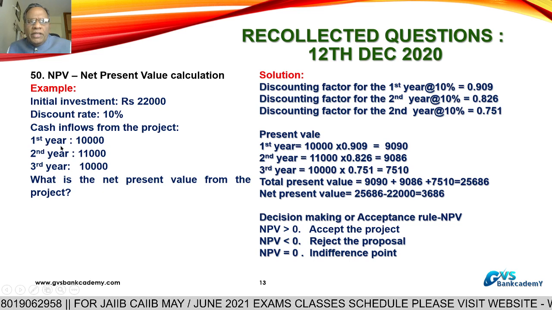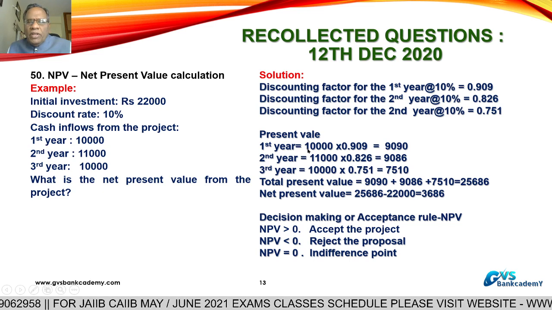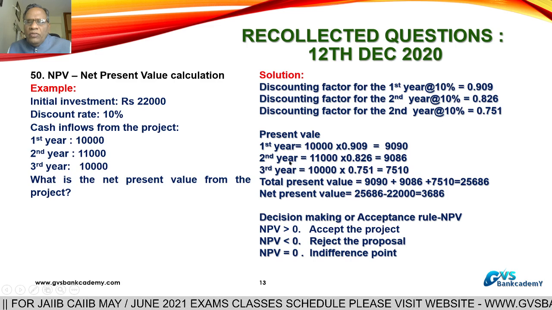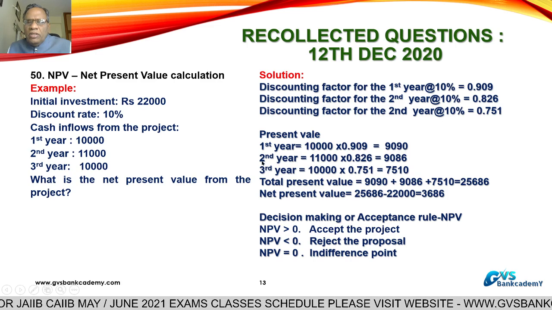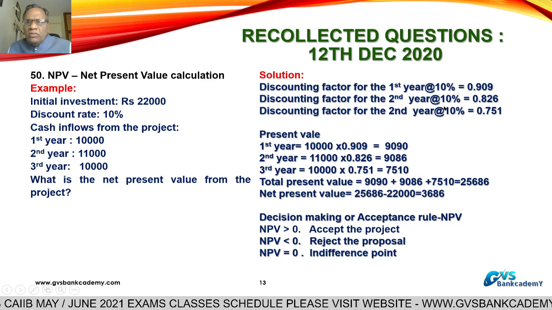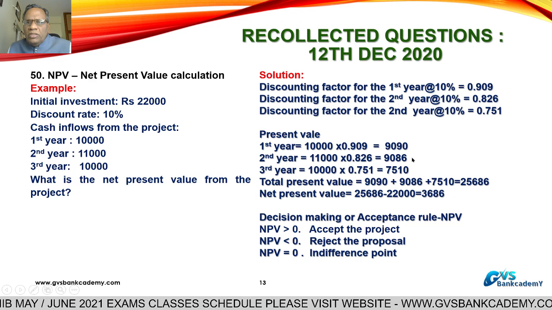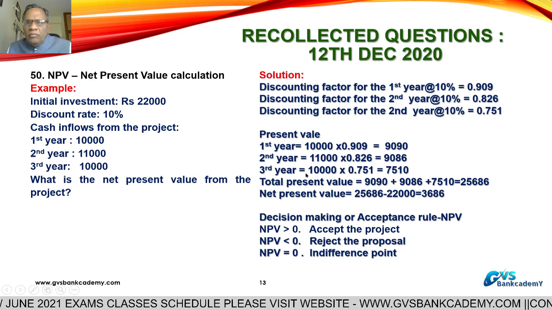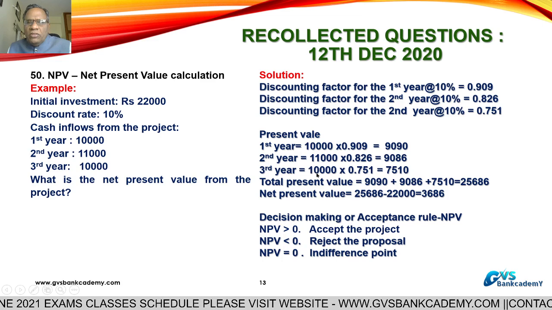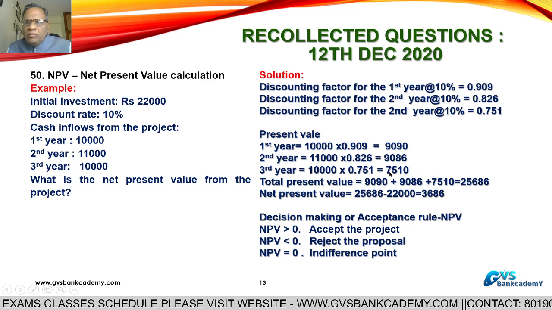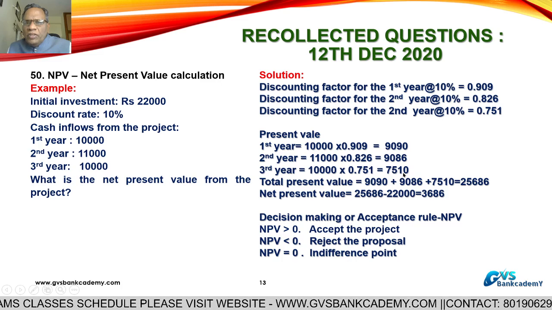Now we are getting 10,000 after 1 year. What is the present value today? 9,090. We are getting 11,000 after the end of the second year. What is the present value today? At discounting rate 10%, 9,086. We are getting an inflow of 10,000 after 3 years. What is its present value? Today's value is 7,510.